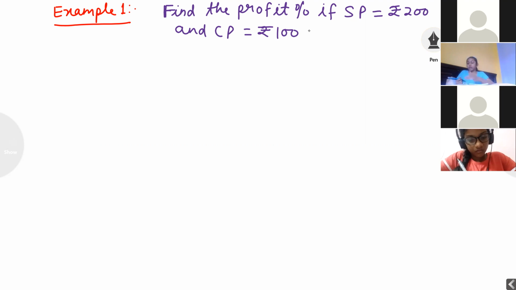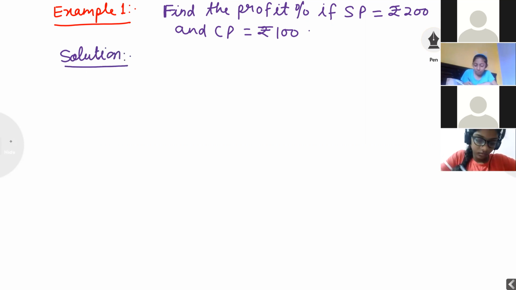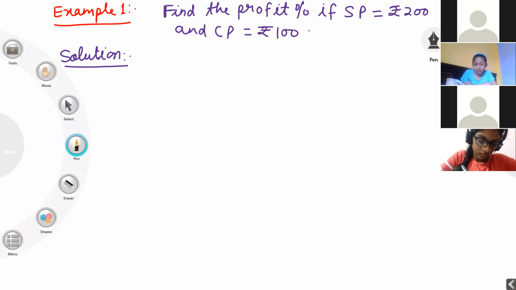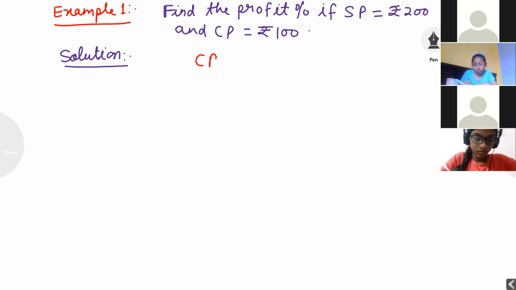Start solving, everyone. Firstly, he has given CP is equal to rupees 100, SP is equal to rupees 200.